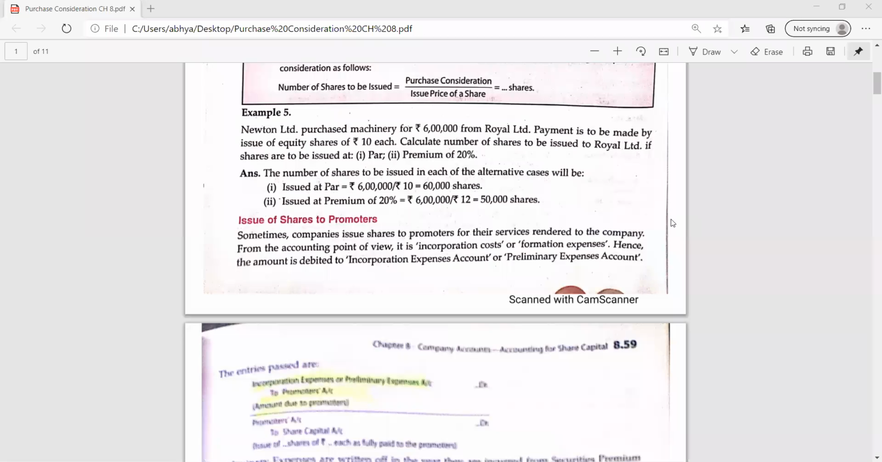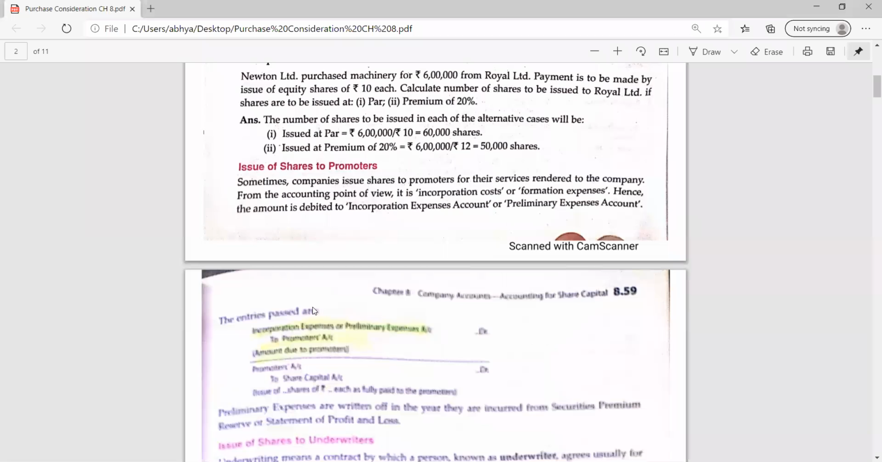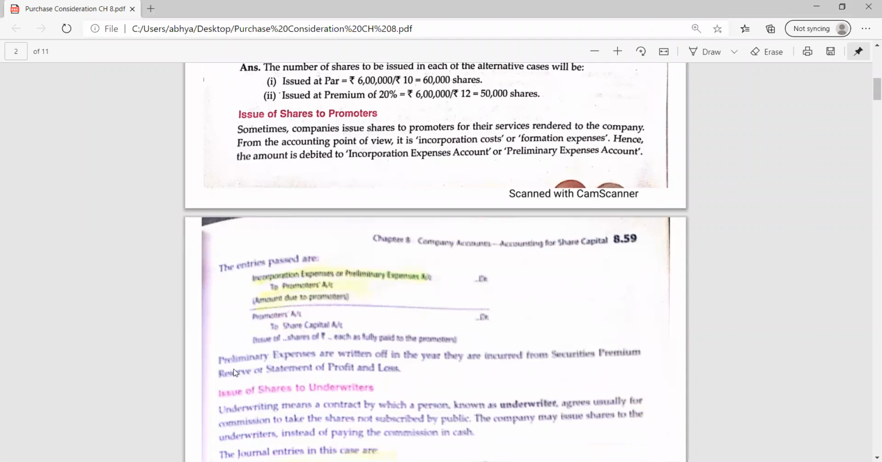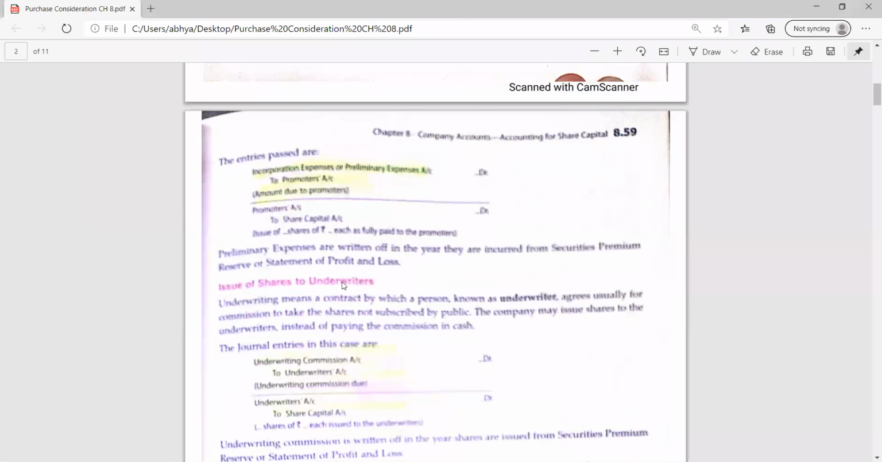Sometimes, instead of making payment of remuneration to the promoters, the company can issue some shares in consideration of their work done for the company. So the company can issue shares to the promoters. Whenever shares are issued to the promoters, two journal entries will be there. You can write them down, as this is not clear in this PDF.